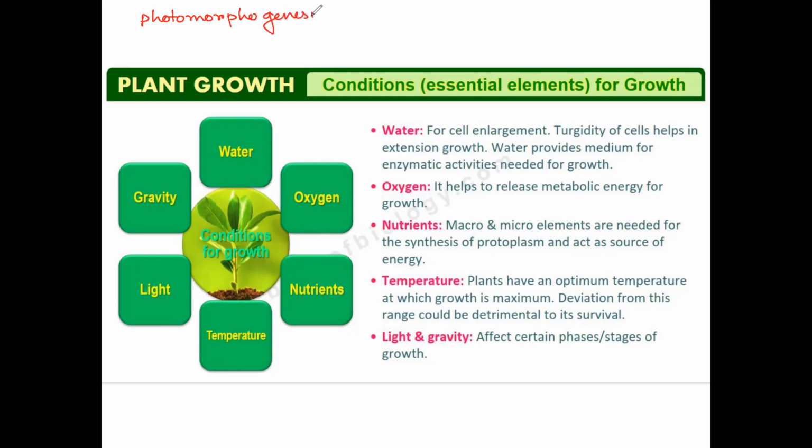So what is this photomorphogenesis? It is the control of growth and differentiation.